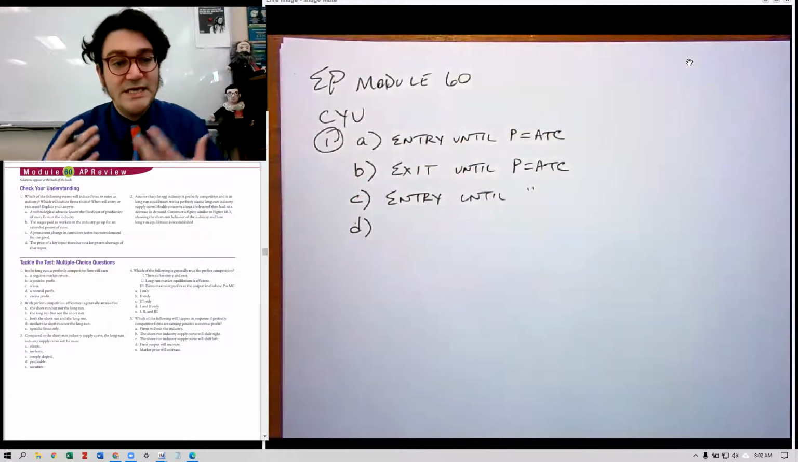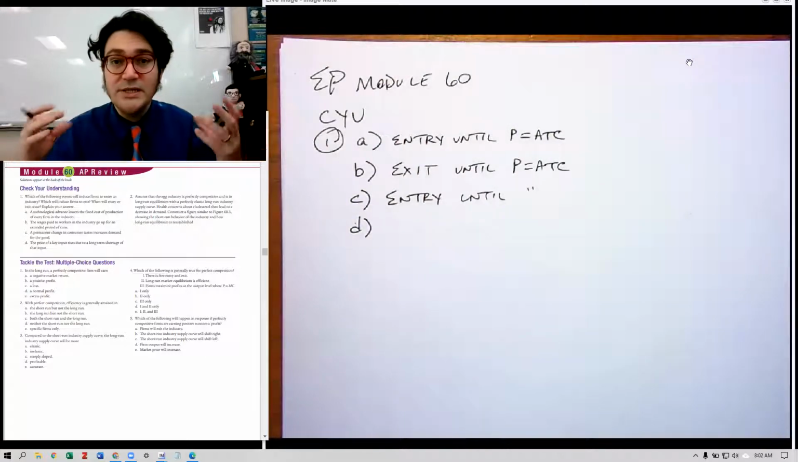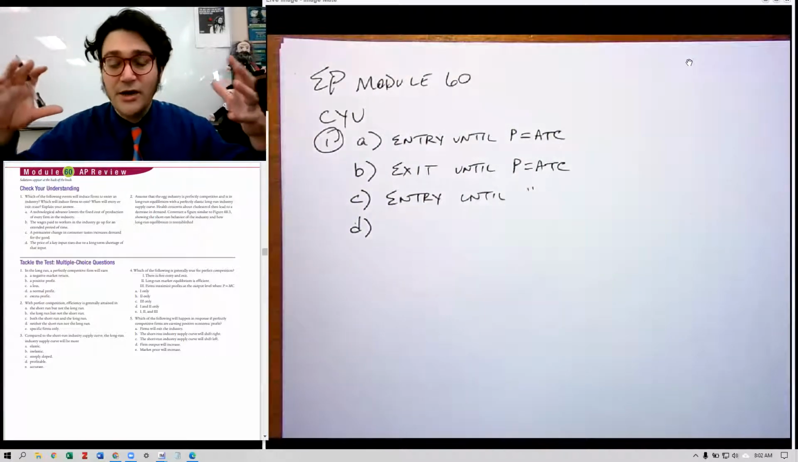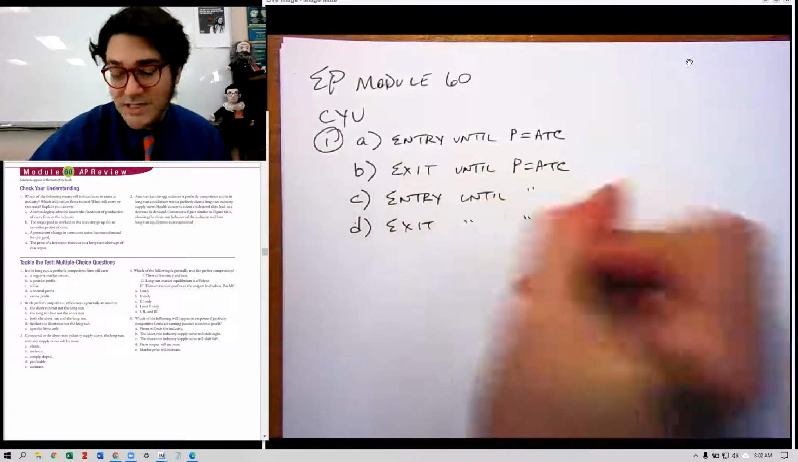Part D says the price of a key input rises due to a long-term shortage of that input. And that one is pretty clearly like, the costs are going to be higher. And so firms will exit, and we'd say until the price equals ATC.